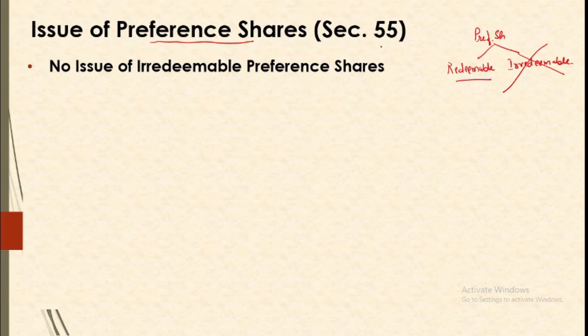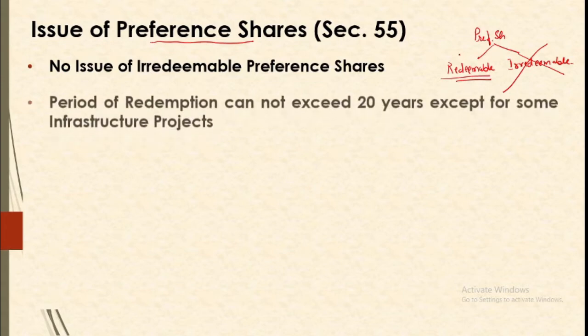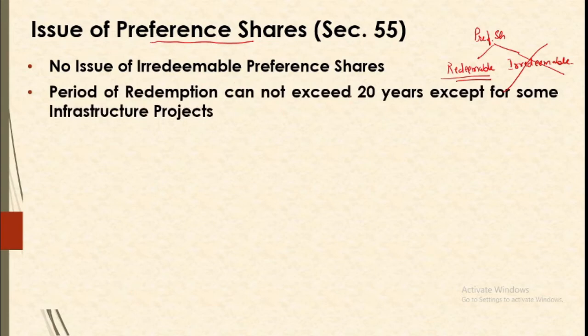Now, redeemable preference shares implies that these are supposed to be repaid or redeemed after a specified time limit. So what is that time limit? The period of redemption cannot exceed 20 years except for some infrastructural projects. So when a company goes for issue of preference shares, these have to be redeemed within 20 years. If you are going for issue of shares on say 1st April 2020, then by the end of 31st March 2040, your shares must be redeemed.